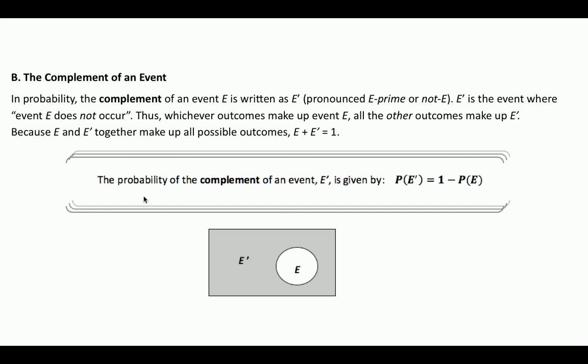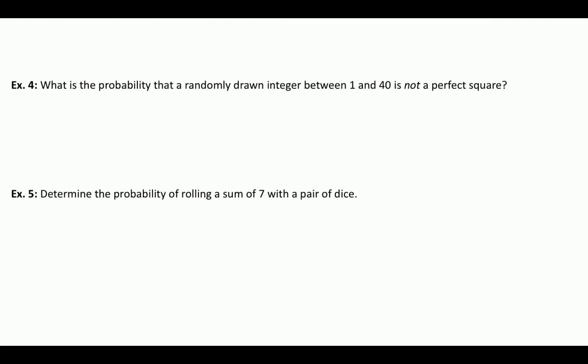What's nice about this is that we can actually use this in calculations, because sometimes it's quite difficult to calculate E prime on its own, say if we have multiple cases. We can sometimes use an indirect method with probabilities as well. We could say the probability of E prime is just 1 minus the probability of E. So let's take a look at an example.